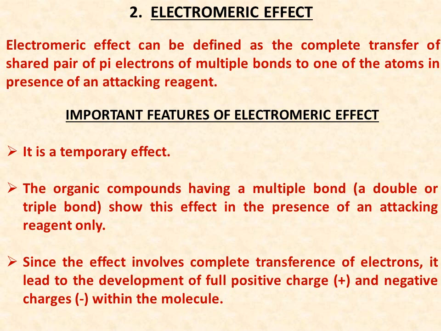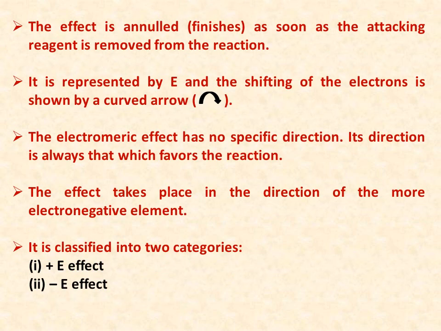Since this effect involves the complete transference of electrons, it leads to the development of full positive and negative charges within the molecule. The electromeric effect finishes as soon as the attacking reagent is removed from the reaction media. It is represented by E, and the shifting of electrons is shown by a curved arrow. This effect takes place in the direction of the more electronegative element. The electromeric effect is classified into two categories: the plus E effect, or positive electromeric effect, and the minus E effect, or negative electromeric effect.